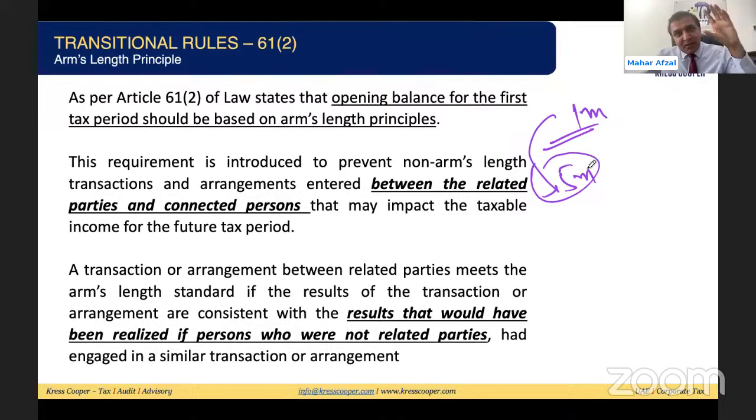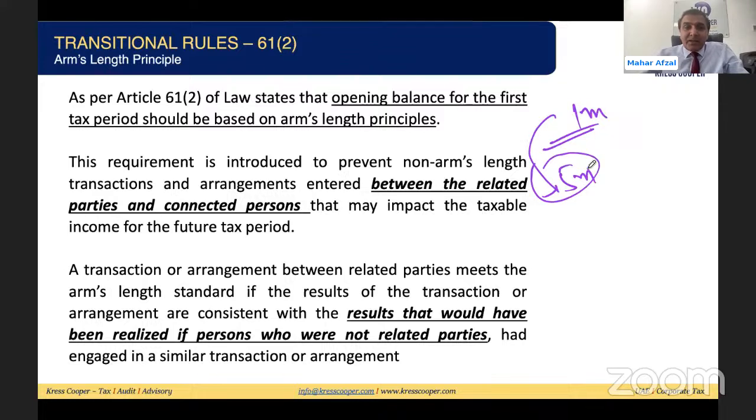Why? Because they have controlled this transaction. By controlling it, they have increased their deductible expenses. Once the deductible expenses have gone up, ultimately their taxable profits have come down. So this was the reason for the introduction of this provision in the law: businesses need to carry forward only the proper expenses. They should not be able to play with the numbers, get more depreciation allowable, or reduce their taxable profits in the future. This was the reason for the introduction of this provision.